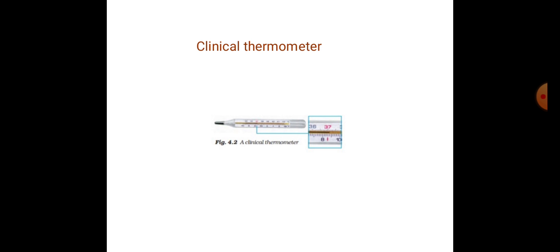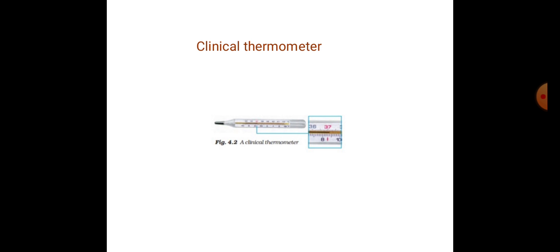Thus it can give a wrong reading, because the mercury cannot stand at the same place.